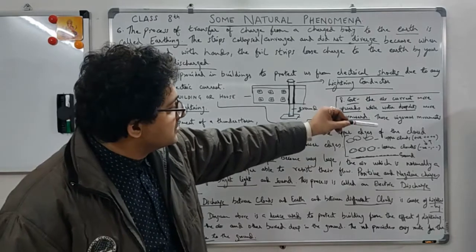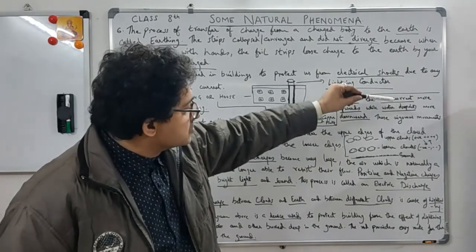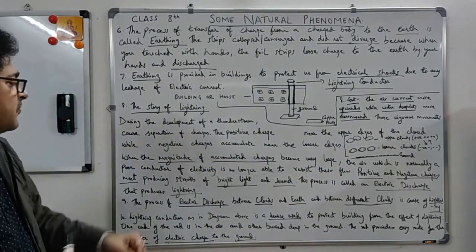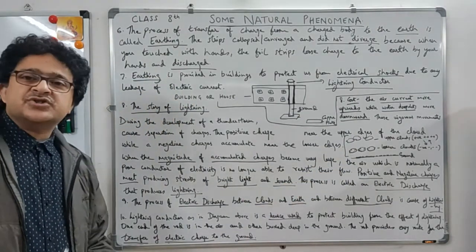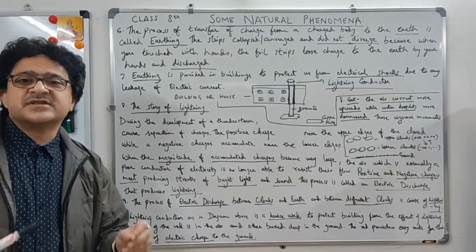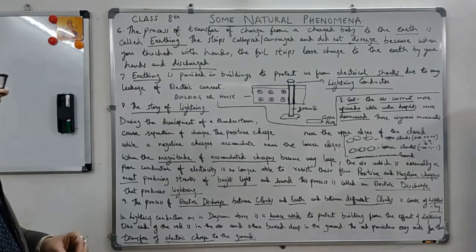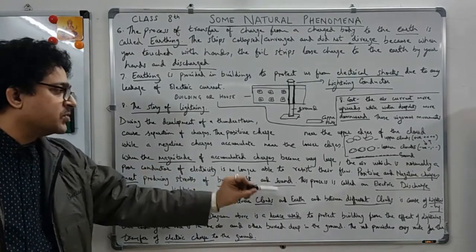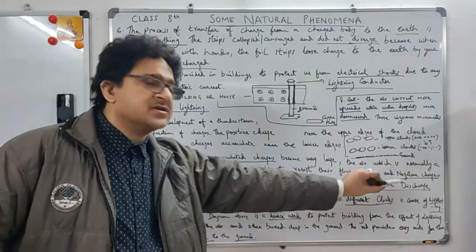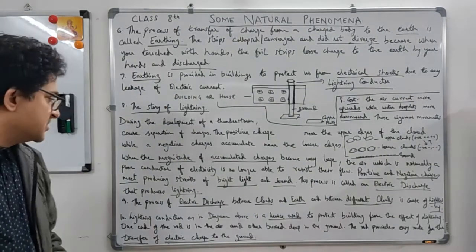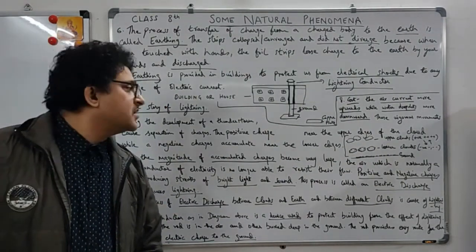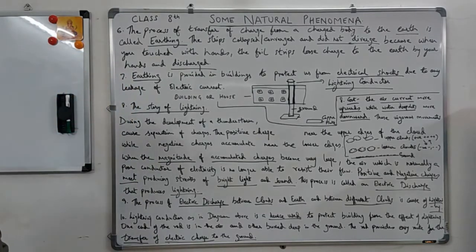So upper clouds, which are positively charged, go down, and lower clouds, which are negatively charged, go up. So there is a flow of charges which the air is not able to resist. Ultimately they collapse into each other and there is a bright light and sound. This process is called electric discharge, and that produces lightning. Okay, so this is what lightning is.